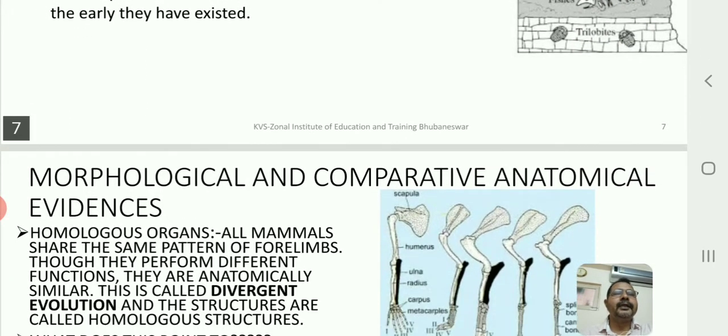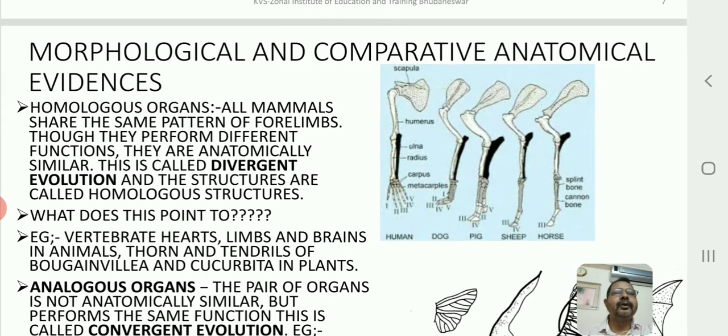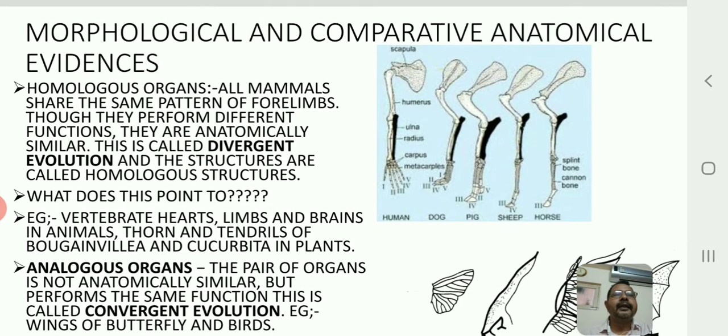Right, children? Now let us go to another interesting aspect called morphological and comparative anatomical evidences. What is morphology? The study of the external features of an organism is called morphology. And what is anatomy? The internal structure and details of an organism is anatomy, otherwise called internal morphology. Now how do the morphological and comparative anatomical evidences support that evolution has indeed occurred on this planet?